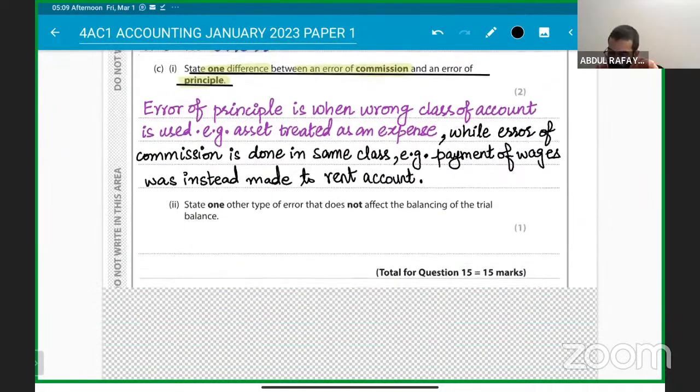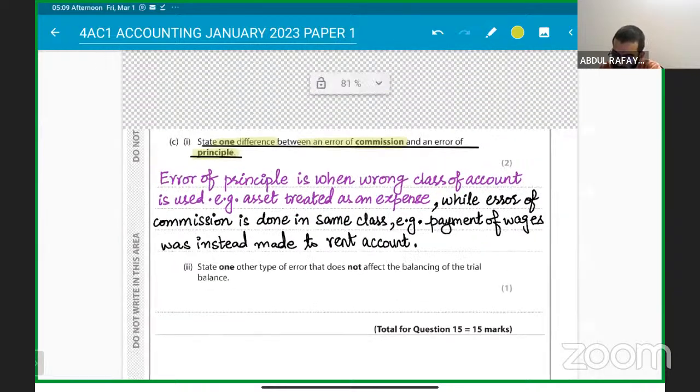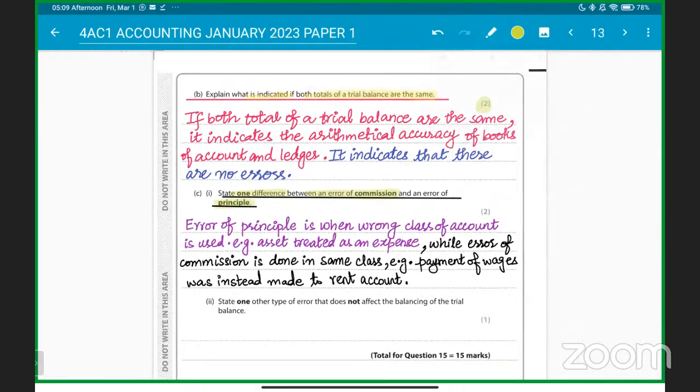Got it? Then you have to state one other type of error.